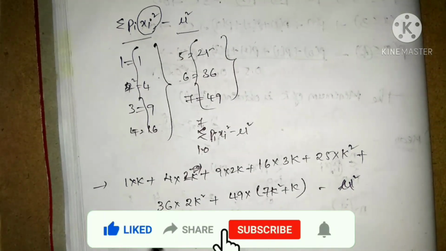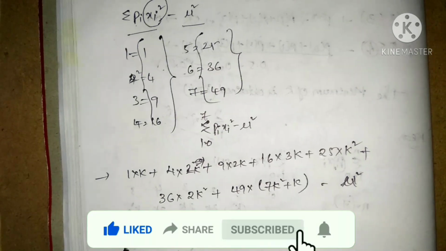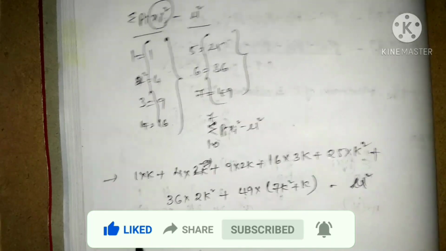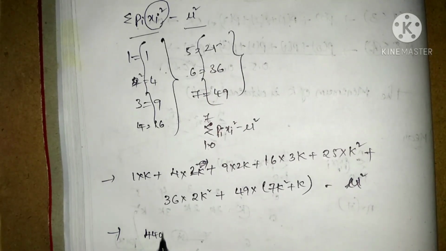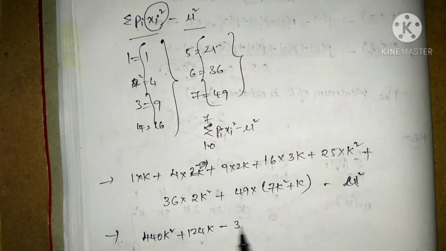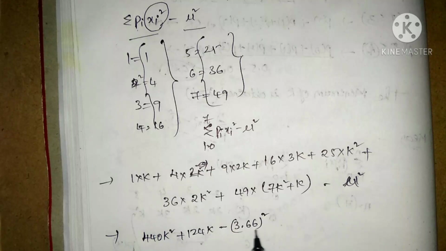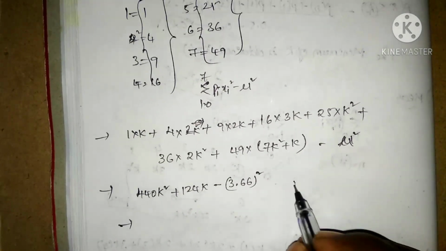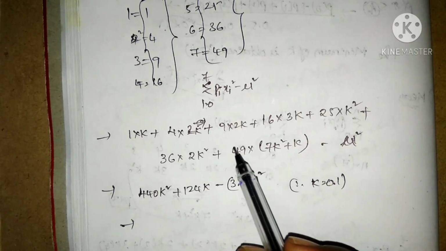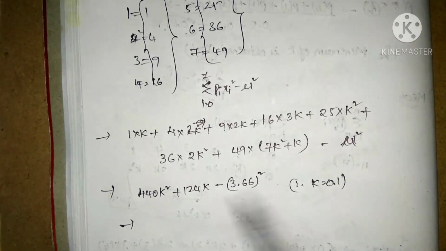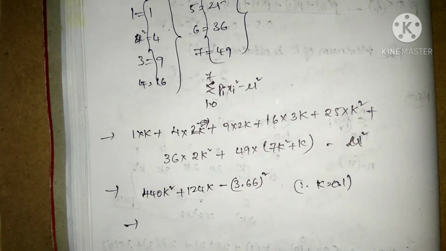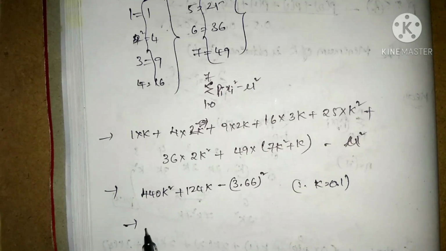After all this multiplication, I separate the values of k and k square, giving 440k square plus 124k minus 3.66 whole square, that is mu square. Here k is 0.1. You can directly substitute 0.1 in this equation and get the same value, or take the k square and k terms separately.